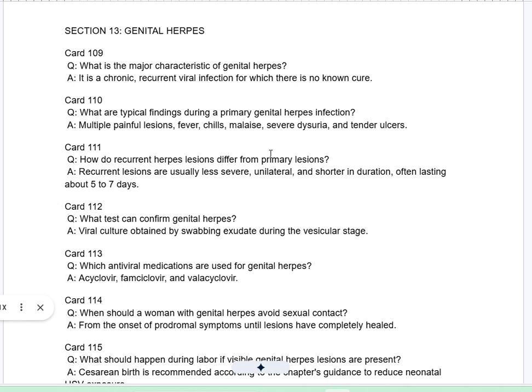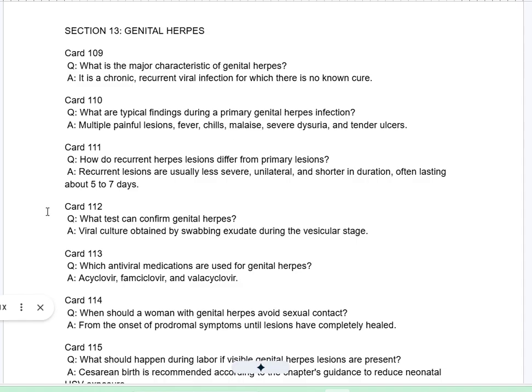Card 111Q. How do recurrent herpes lesions differ from primary lesions? A. Recurrent lesions are usually less severe, unilateral, and shorter in duration, often lasting about 5 to 7 days. Card 112Q. What test can confirm genital herpes? A. Viral culture obtained by swabbing exudate during the vesicular stage.